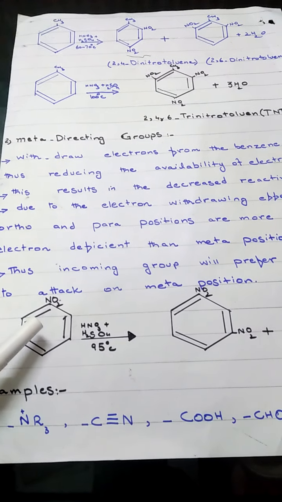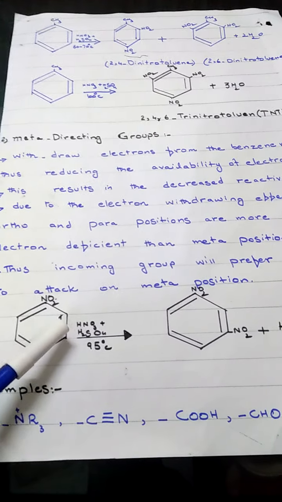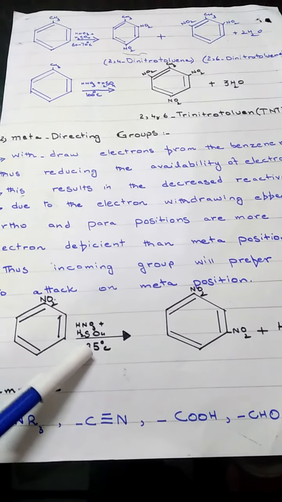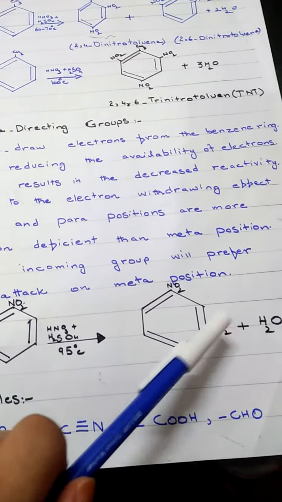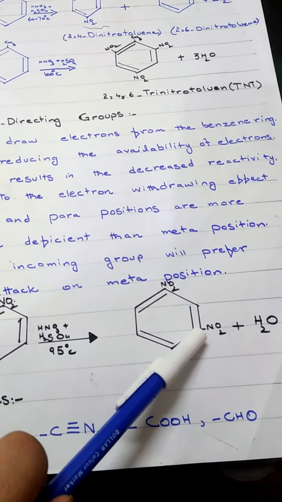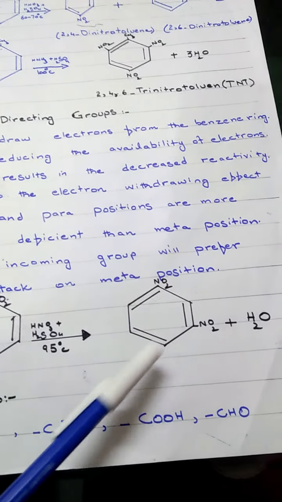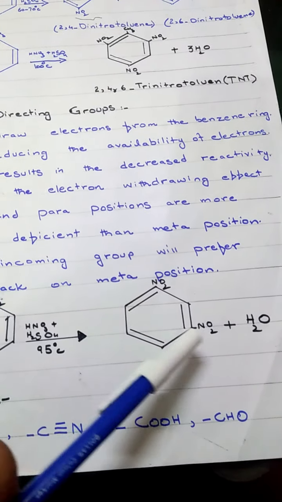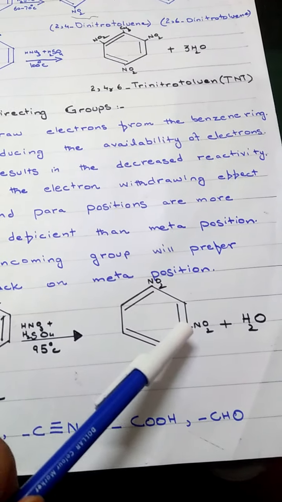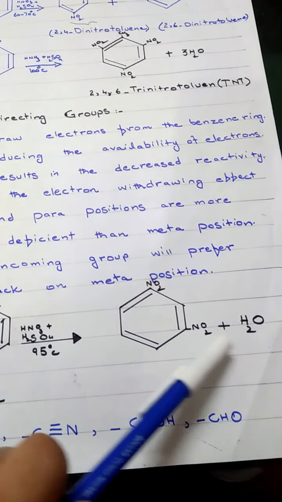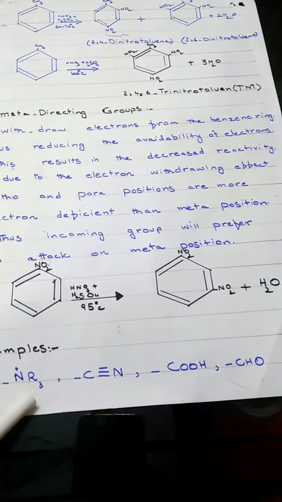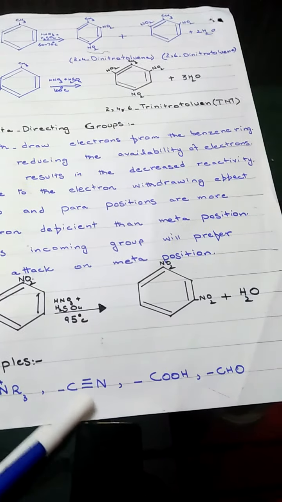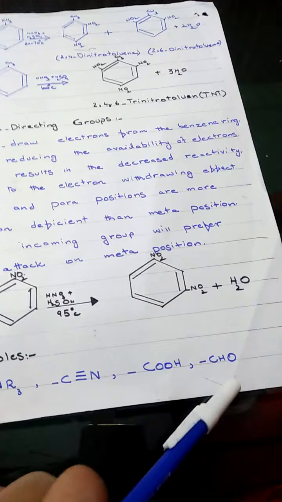Nitro group is a meta-directing group. When it is reacted with HNO3 and sulfuric acid, temperature 95 degrees centigrade, then NO2 group will direct the incoming group only on the meta position, because electrons are available on the meta position, and at ortho and para positions electrons are deficient. So electrophilic attack will be preferred and feasible at this meta position, plus water. And examples of meta-directing groups are N positive R3, cyano C triple bond N, and COOH. These are meta-directing groups.